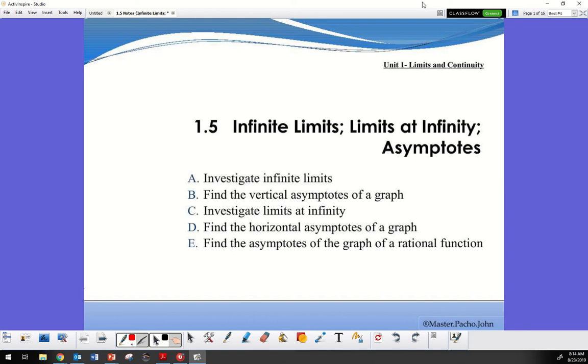Infinite limits, limits at infinity, and asymptotes. I can read the word asymptote, but I cannot spell it for anything. So if I ever have to write it, okay, this is the proper spelling of asymptotes, and I'm going to screw it up.